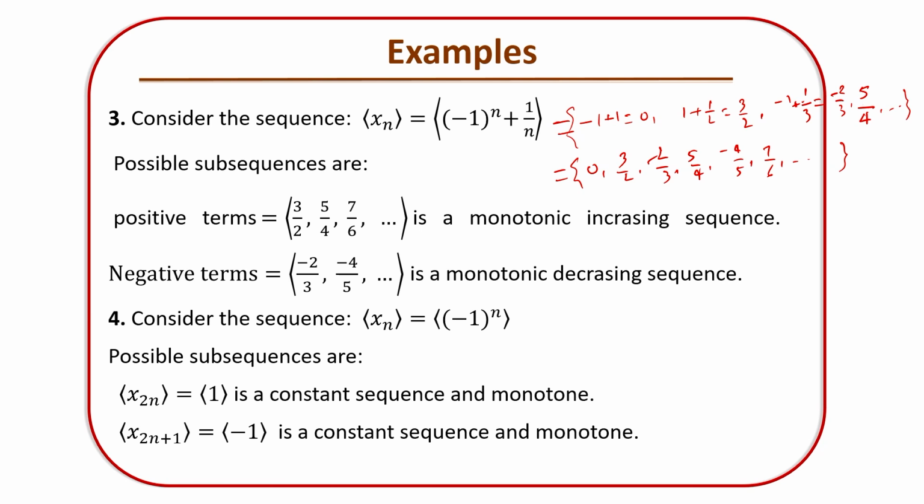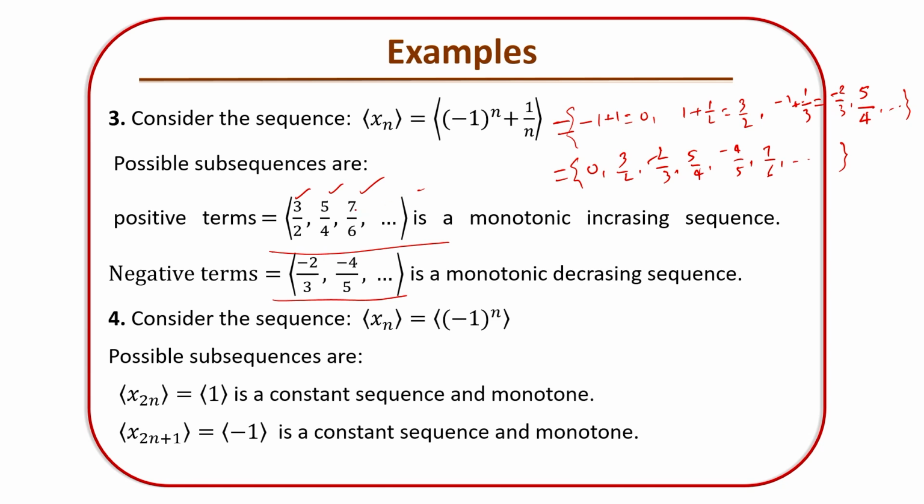Now if I choose the positive terms only and the negative terms only, both are subsequences of this sequence because we retain their orders as well. So we are looking at 3/2, 5/4, 7/6 and so on.